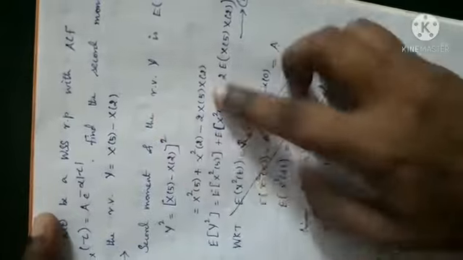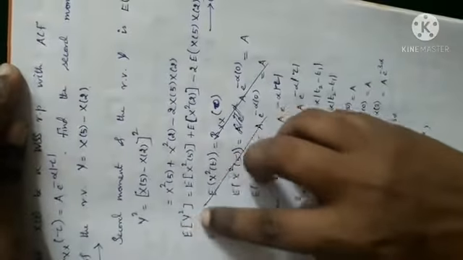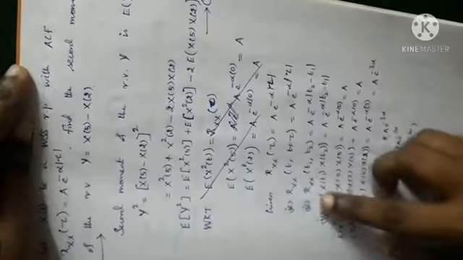It is x of 5 minus x of 2, the whole square. Using the (a minus b) whole square formula, it is a square plus b square minus 2ab. Let us take expectation on both sides and mark it as the first equation. We find the answers of these 3 and substitute them here.